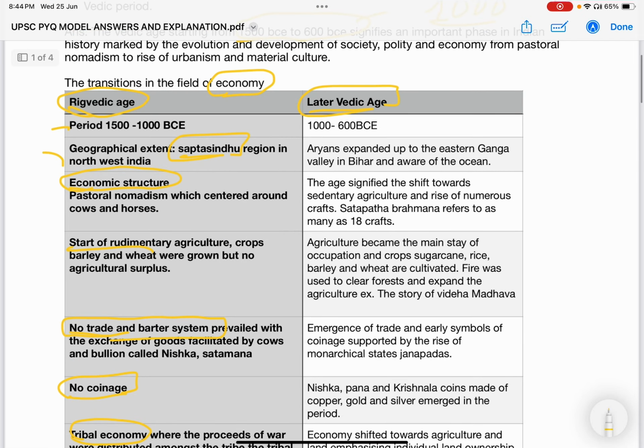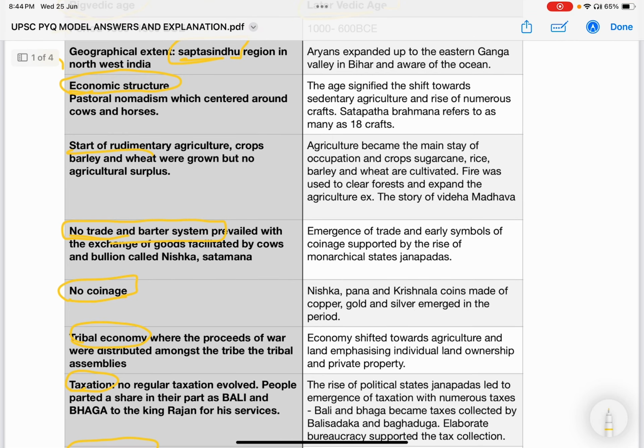They together account for nearly 5 to 8 points which are specific to economy. See, the economic structure shifted from pastoral nomadism. We all know the subject. I'm just giving the structure of how we present it. The economic structure from pastoral nomadism to sedentary agriculture and rise of crafts.